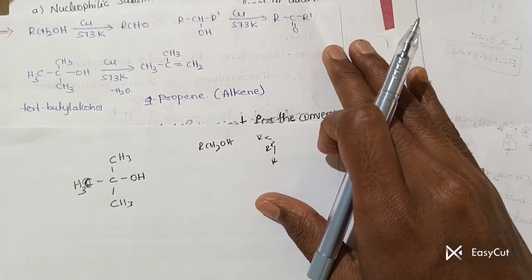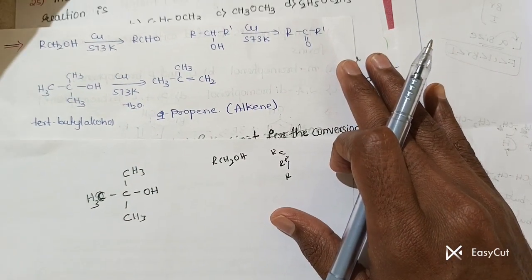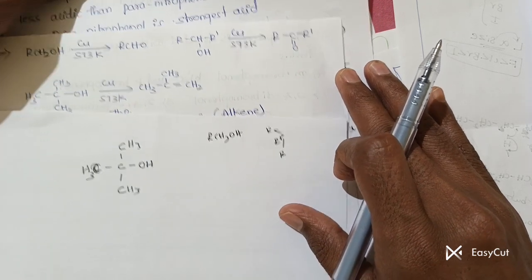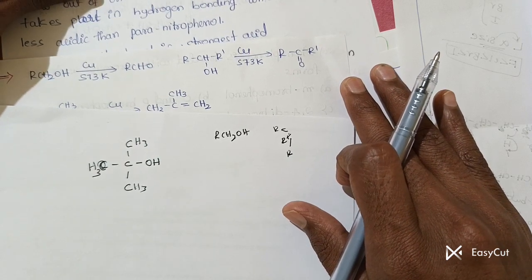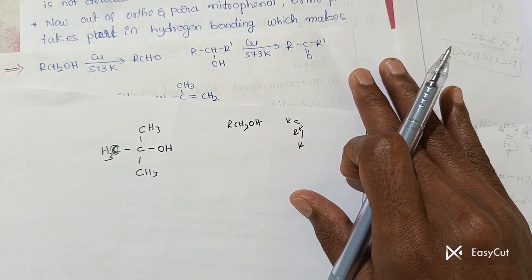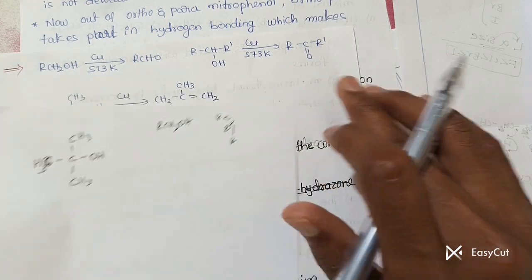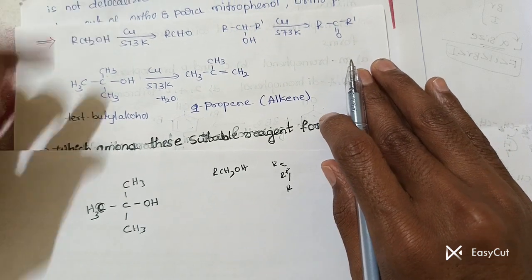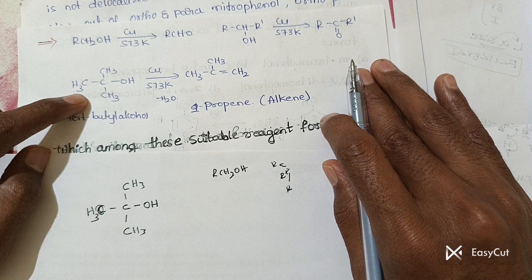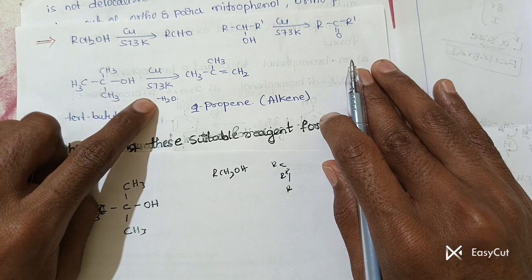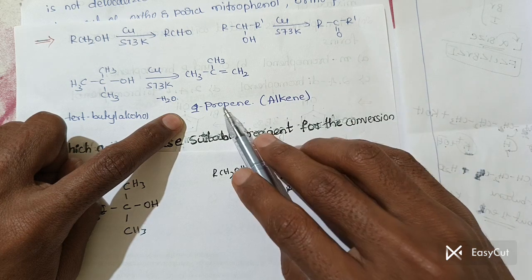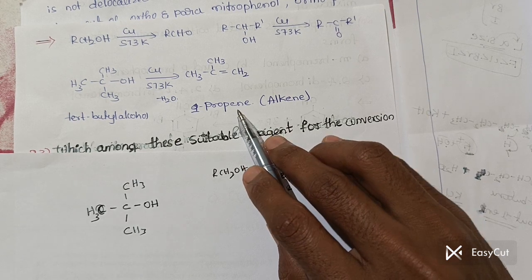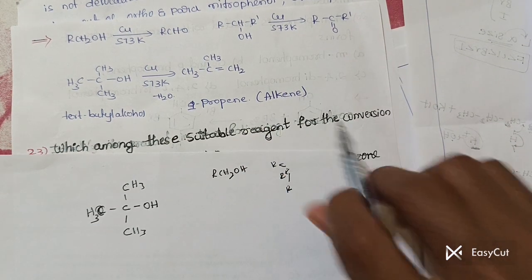Okay, so when primary alcohol is heated with copper around 573 Kelvin, there is a formation of aldehyde. When secondary alcohol is heated with copper at the same temperature, there is a formation of ketone. Clear? So what have they given? The tertiary butyl alcohol. When it is heated with copper at 573, there is a formation of 1-propene. So 1-propene is an example of an alkene.